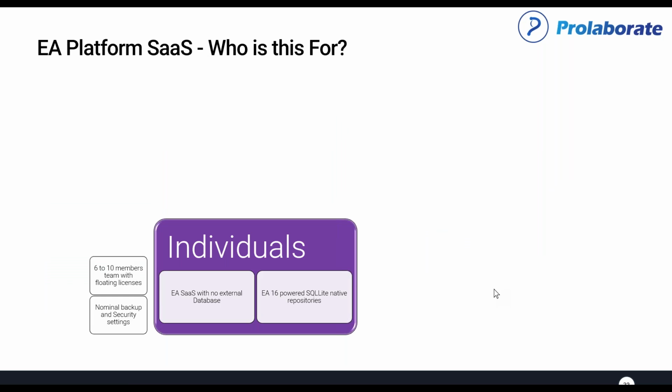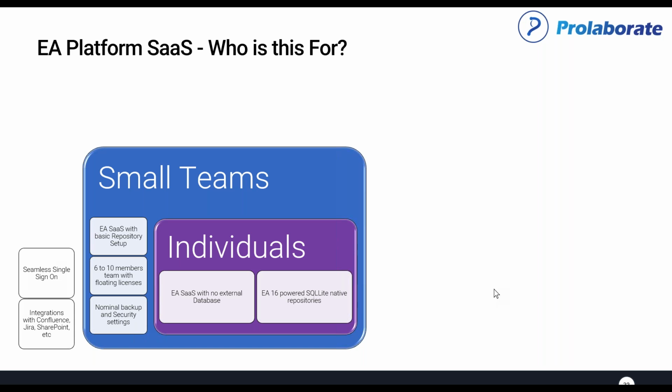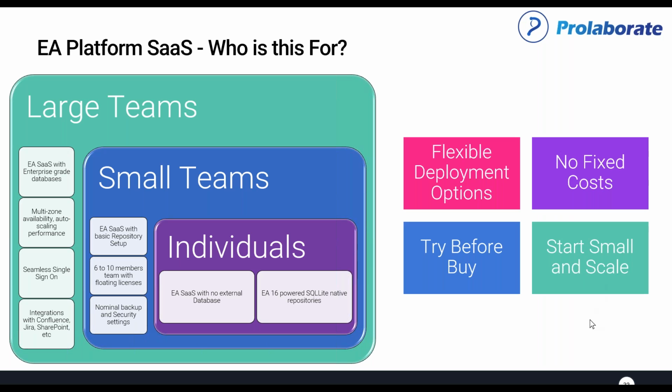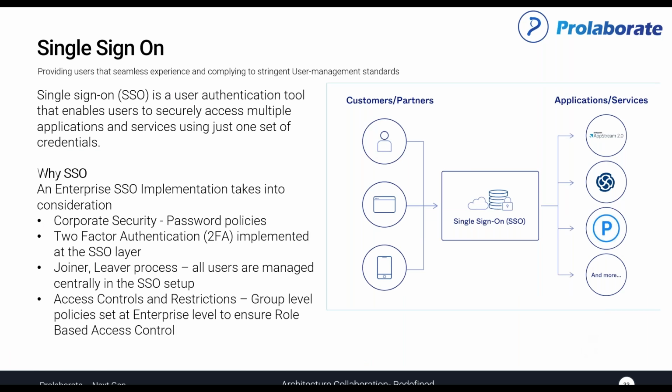And improvements in Collaborate and Spark systems, especially EA16, is now allowing us to have different solutions for different teams. When we started originally, a cloud deployment was more focused only for a large team who are willing to have that significant spend. But now with EA16, which supports some native SQLite databases and things like that, it's now catered to even individuals who want to start just like they used to start with a conventional Enterprise Architect application.